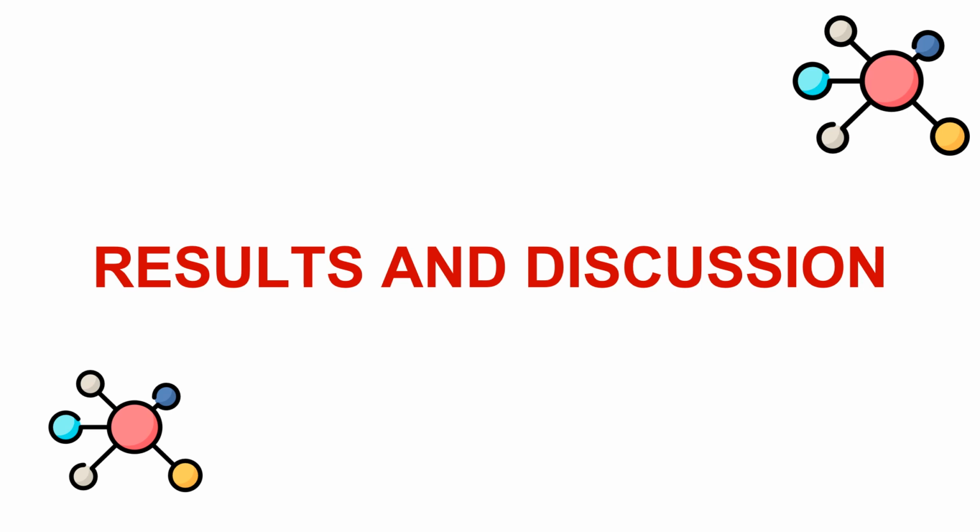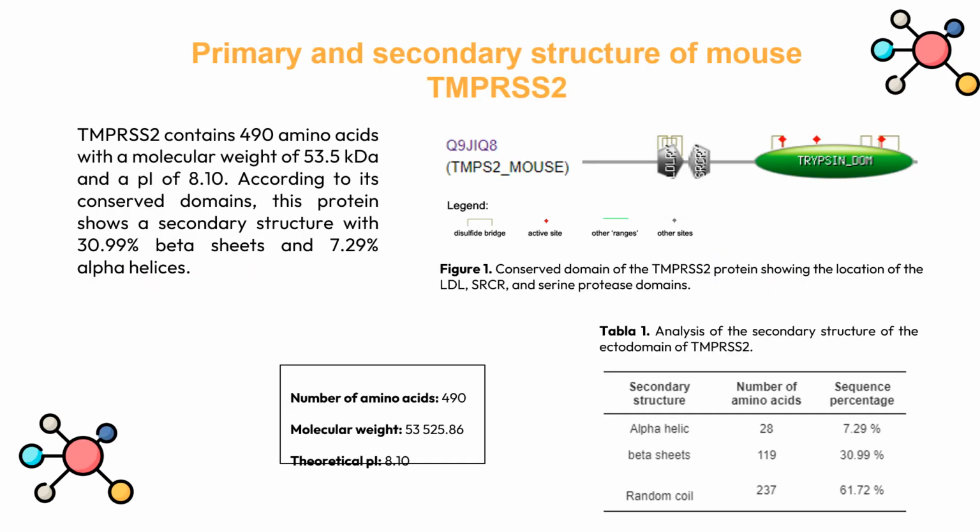As a result, we found that TMPRSS2 contained 490 amino acids with a molecular weight of 53.5 kilodaltons and a pI of 8.10.